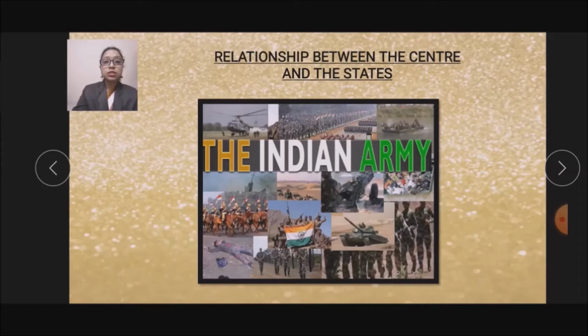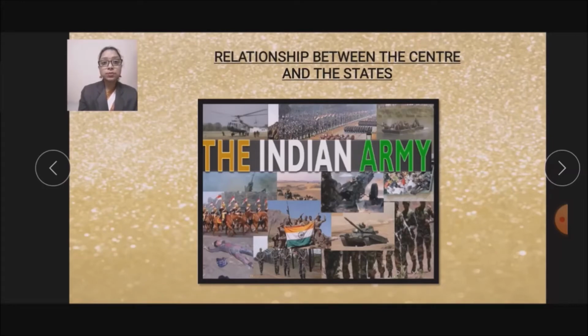And now let's see the responsibilities of the state governments. So educating the people and looking after law and order in the different states are the responsibilities of the state governments. And do you know, children, the central government provides help to the state governments whenever required.